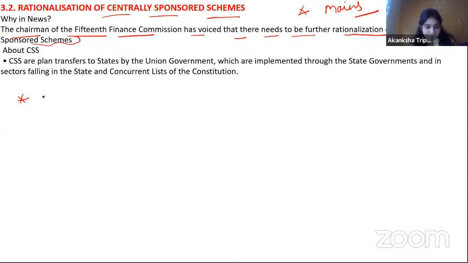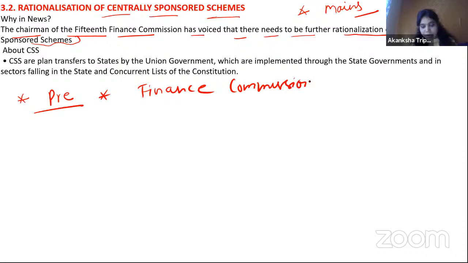Number 1, I'm talking from the prelims point of view. Finance Commission. What question can come from the Finance Commission? Whether it's a constitutional body or statutory body, number 1. Number 2, Article 280.